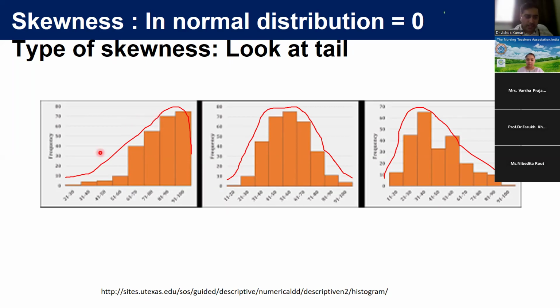Here, this tail is on the left side, so it is called left-sided skewed, or negative skewed. Generally for normal distribution, this symmetric picture should come. If right or left tails come, it means our data is not normally distributed. And our skewness value should be equal to or close to 0. Then we can say it is normally distributed.